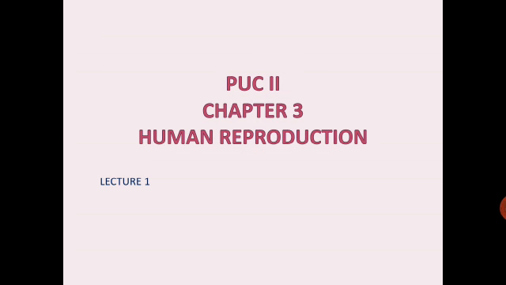Students, we were dealing with the chapter Strategies for Enhancement in Food Production, but since that chapter is being deleted, the further part of the chapter will not be taught. We will begin with the third chapter, that is human reproduction. Weightage for this chapter is 7 marks. Questions carrying 1 mark, 2 marks, 3 marks or 5 marks may be asked from this particular chapter.